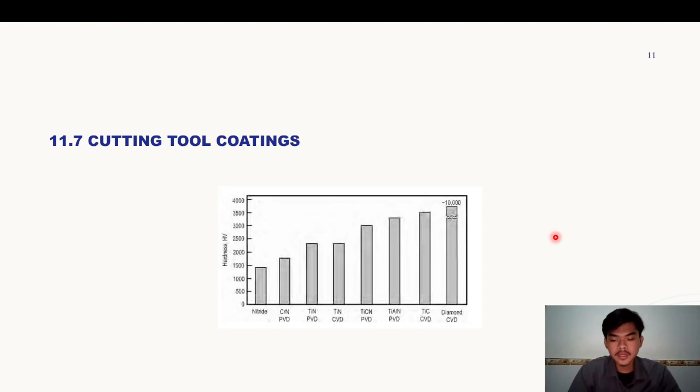The basic theory underlying the use of multiple coating layers is that each layer has its own function. One layer may have high hardness, another chemical wear resistance, and another oxidation resistance. Materials used to make up the various layers of a multi-layer coating depend on the application.